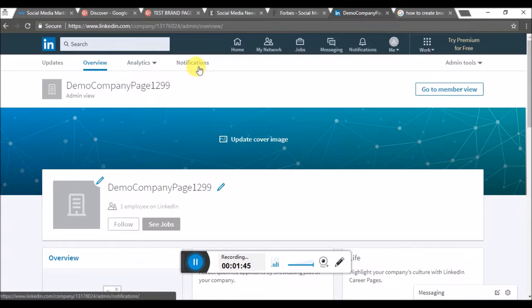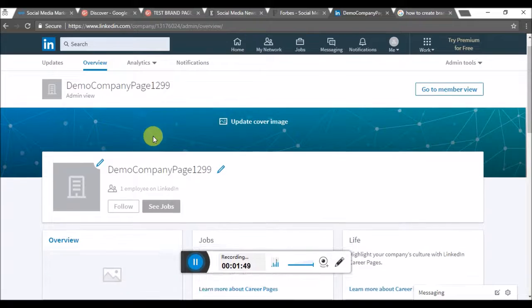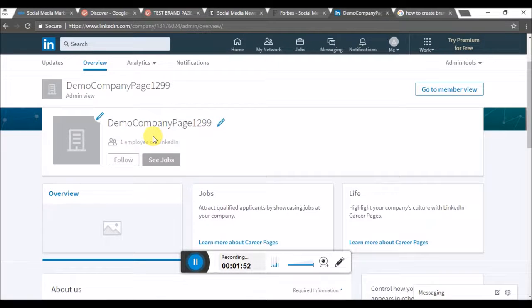You can check notifications from here, and you can check updates from here. So yes, this is how you create a company page on LinkedIn.